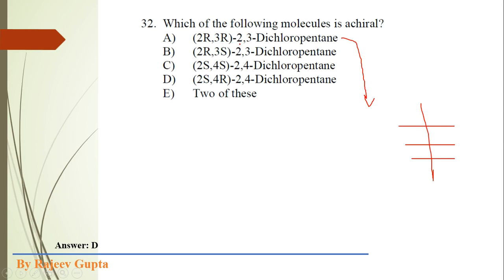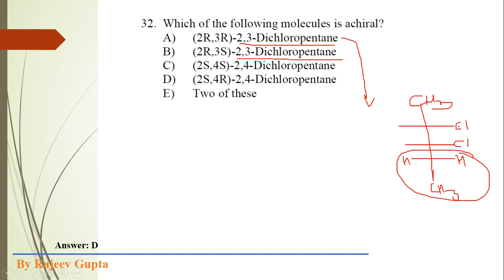2R,3R-2,3-dichloropentane. Here at position number 2 a chloro group is present, at position number 3 also a chloro group is present, and the remaining portion is an ethyl group, CH2CH3. So this will be the structure of 2,3-dichloropentane. The position of the chlorines could be on the right hand side or left hand side, depending on the chirality descriptor.